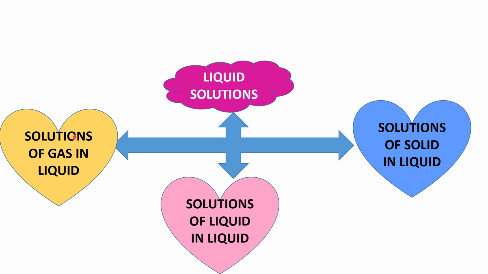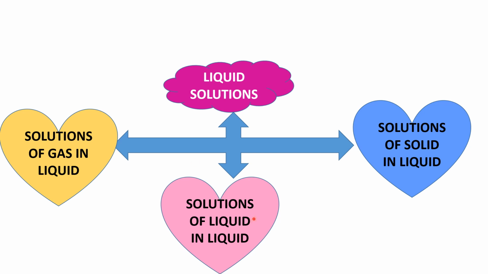Examples of solutions of gas in liquid: oxygen in water, carbon dioxide in water. We know carbonated water is water that has been infused with carbon dioxide gas under pressure. This produces a bubbly drink that's also known as sparkling water, fizzy water, club soda, soda water, Seltzer water, etc. The visible bubbles in carbonated water are not dissolved gas, but only an effervescence of carbon dioxide that has come out of solution. The dissolved gas itself is not visible since it is dissolved on a molecular level.